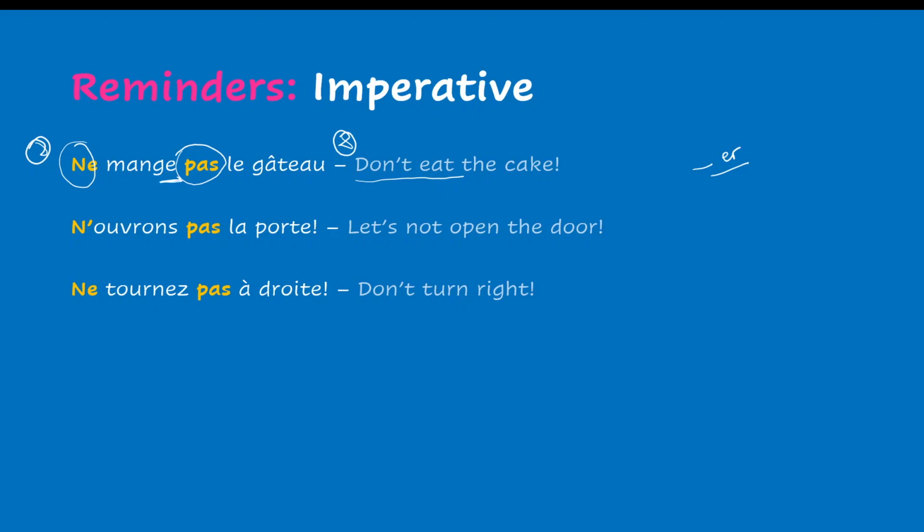Let's not open the door. N'ouvrons pas la porte. Same thing, the negation surrounds the verb. Here you have the N apostrophe because you have a vowel here. Ne tournez pas à droite. Don't turn right. Again, the negation surrounds the verb.